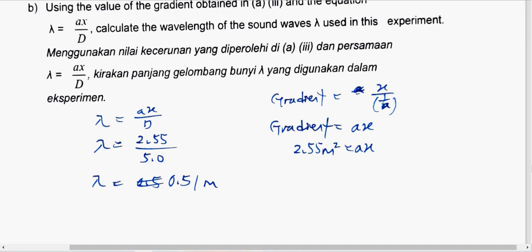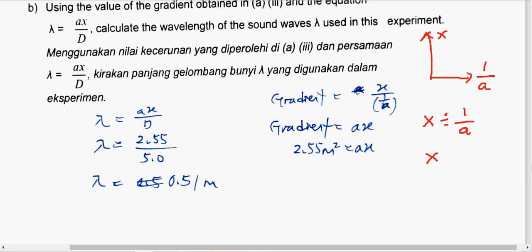Alright, now look at this. We know that our graph is still a graph of x against 1 over a. So the gradient will be the change in the y-axis, which is x, divided by the horizontal axis. So the gradient is x divided by 1 over a. You can bring 1 over a up, so x divided by 1 over a, times like this, can change, right?